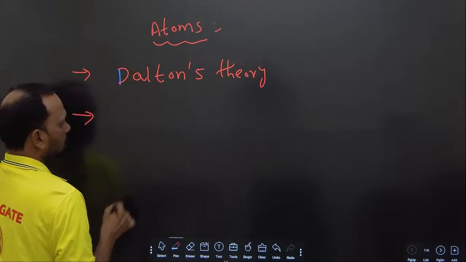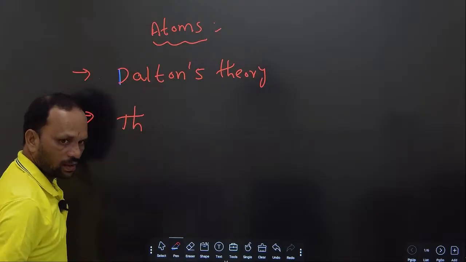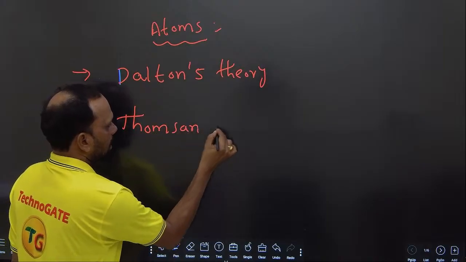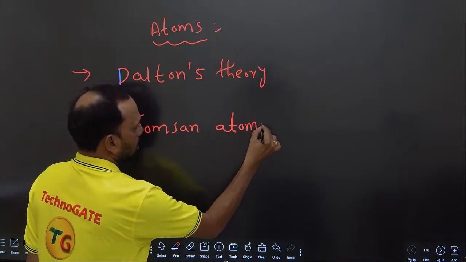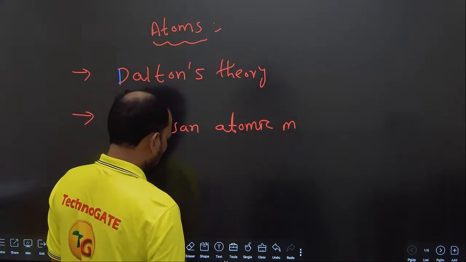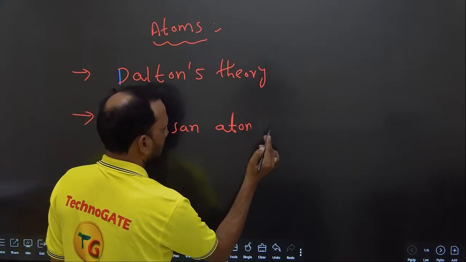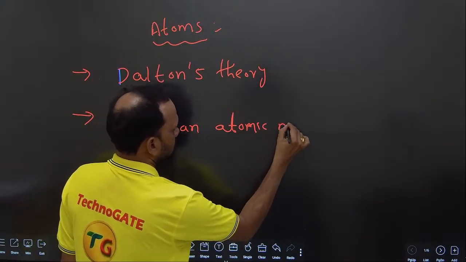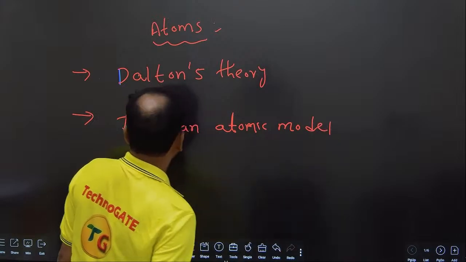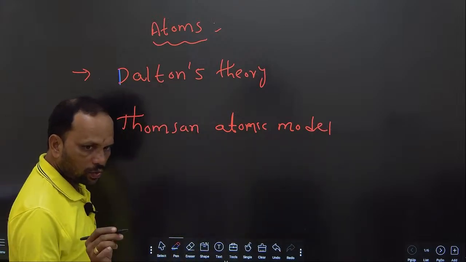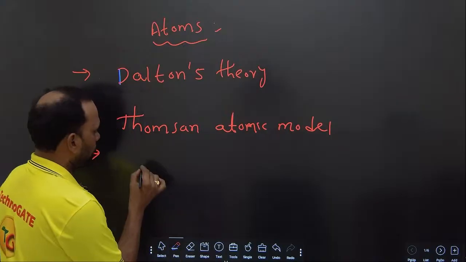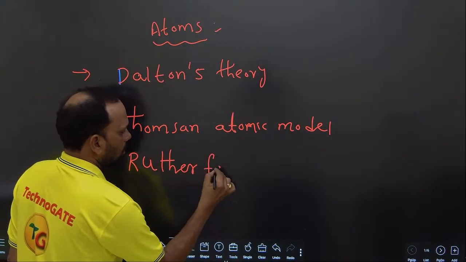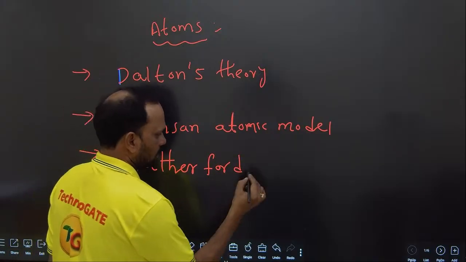Next one is the Thomson atomic model. Next thing is Rutherford alpha scattering, the Rutherford model.